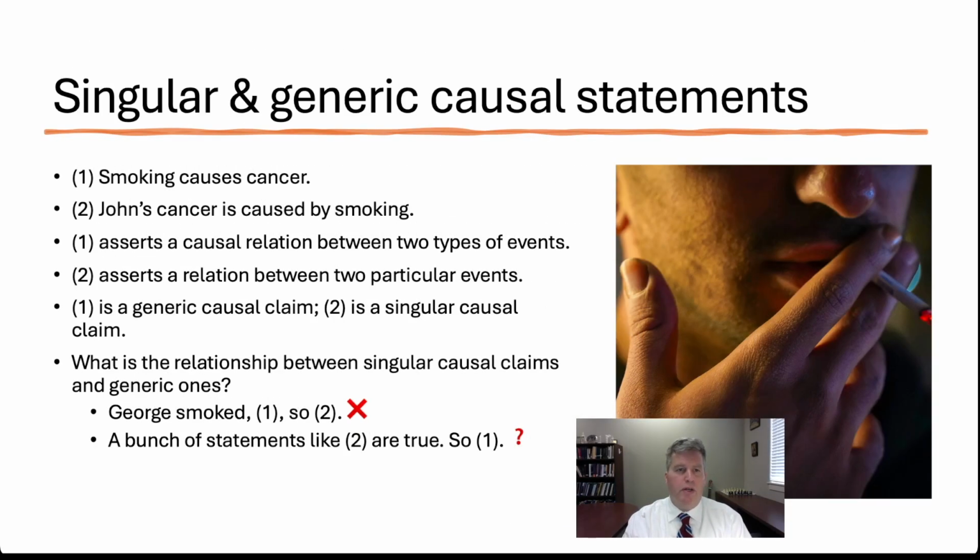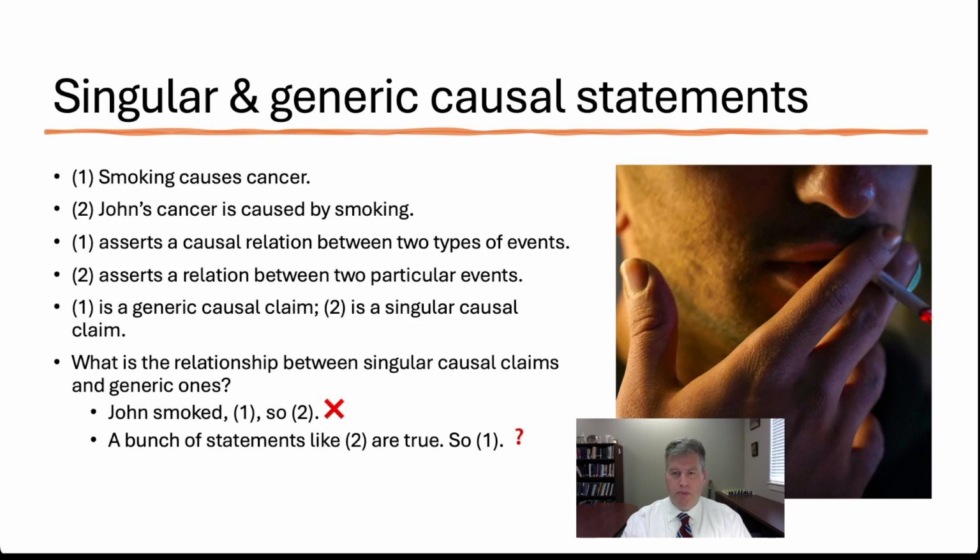Another important distinction is the distinction between singular and generic causal statements. Take, for example, these two claims: 1, smoking causes cancer, and 2, John's cancer is caused by smoking. The first claim asserts a causal relation between two types of events: the events of smoking and the event of getting cancer. This is something that is generic. It's a causal relationship between two general kinds of events. Whereas 2 asserts a relation between two particular events: the event of John getting cancer and the event of John smoking. So we say 1 is a generic causal claim and 2 is a singular causal claim.